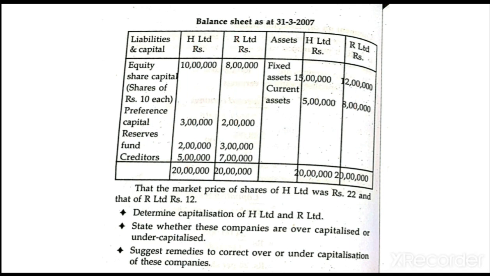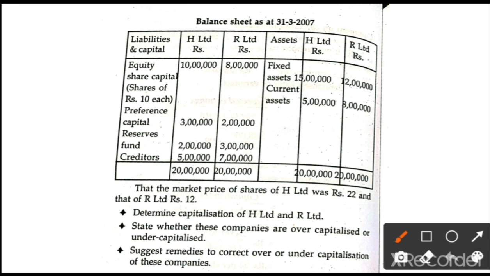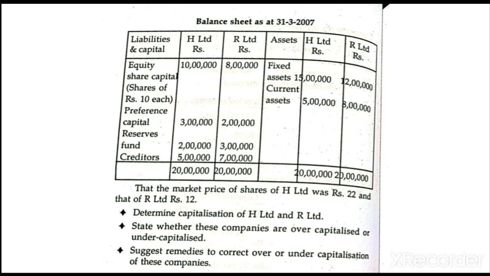It's very clear. The market price of shares of H Limited was 22, and that of R company is rupees 12. Is it clear? So they are given the market price, but the market price is not much important because we have to calculate the book value first. After calculating the book value, we have to compare it with the real value. Later I would like to talk about the market price of the H company and R company.